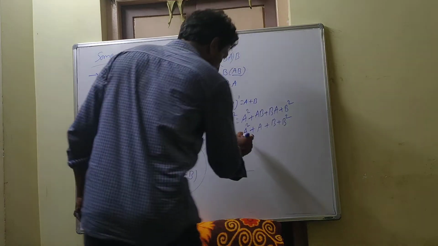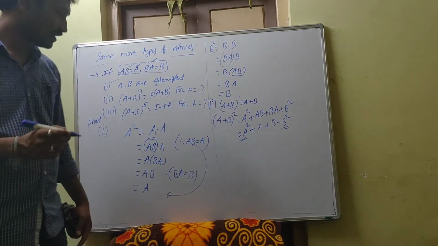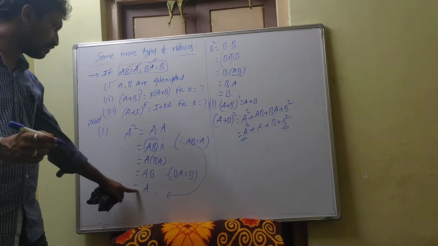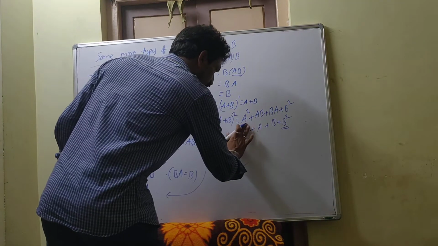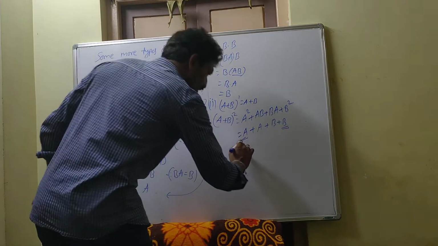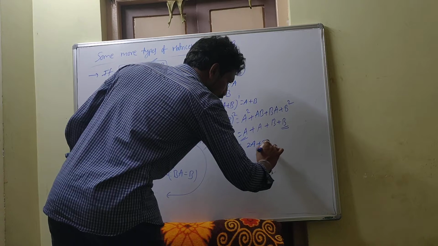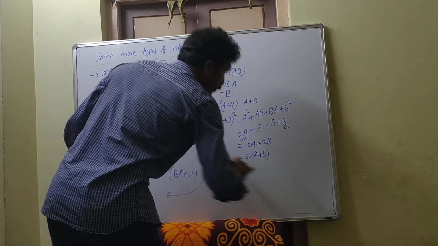Already what we have proved here, A comma B are idempotent matrices. A comma B are idempotent matrices means A square is equal to A, B square is equal to B. So this A square you can write as A only, B square you can write as B only. So totally how many A's? 2A plus 2B. So take the 2 common, 2 times of A plus B.